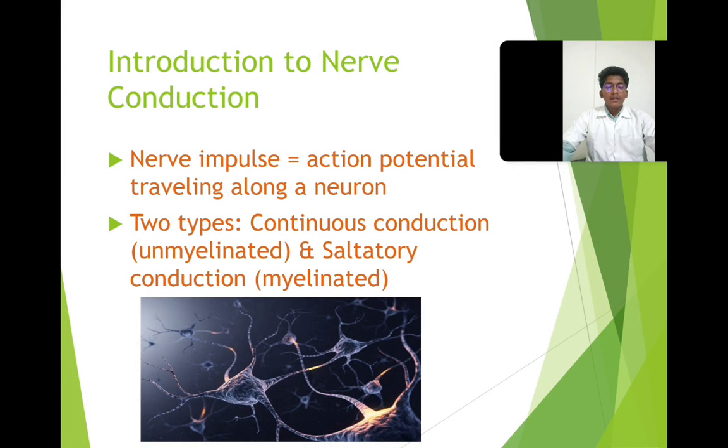To start with, I'll first try to introduce you to nerve conduction. Nerve impulse is nothing but the action potential traveling along a neuron. There are two types of nerve conduction taking place in our body. The first one is continuous conduction, which takes place in the unmyelinated neurons, while the second one is saltatory conduction, which takes place in the myelinated neurons.